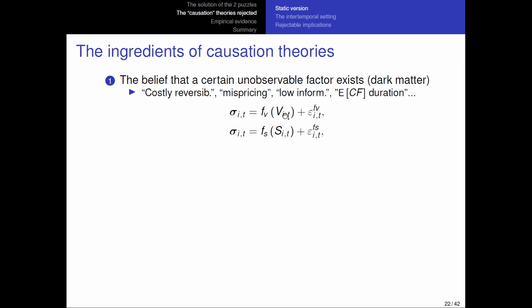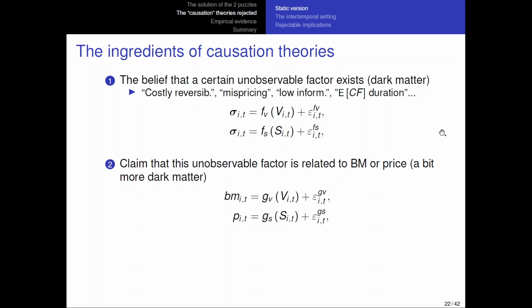For example, if a firm increases or decreases cash flow duration, I don't know exactly what the story is there, but this is going to have an impact on the risk of the firm. So if cash flow duration decreases, the risk of the firm increases or decreases or whatever goes on in this story. If you have more information about the firm exogenously for some reason, then you're going to lower the risk of the firm. So this is why I say that this is a causal theory in this sense. It's because changes in these unobservable variables cause changes in the risk of the firm. So that's the first part, the first step in this type of theory.